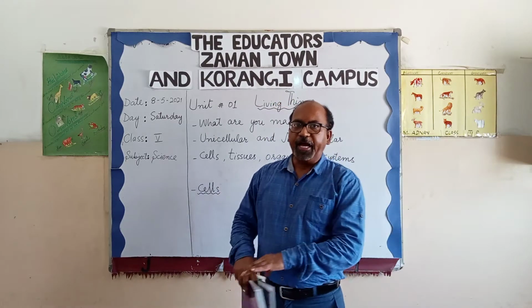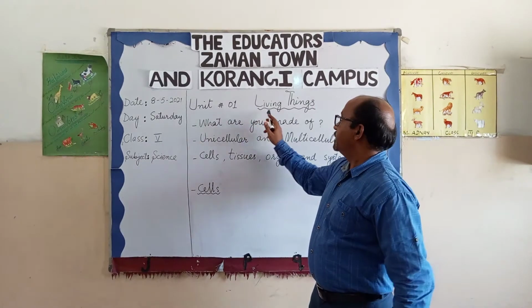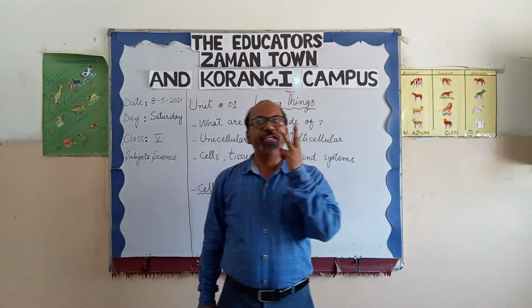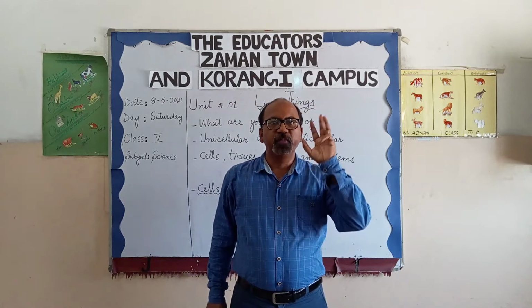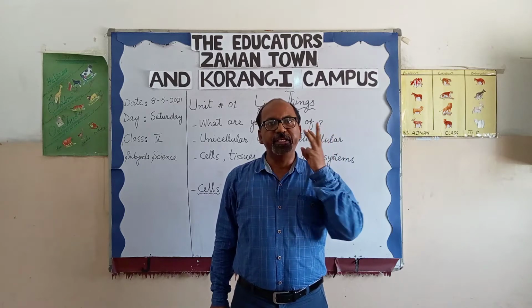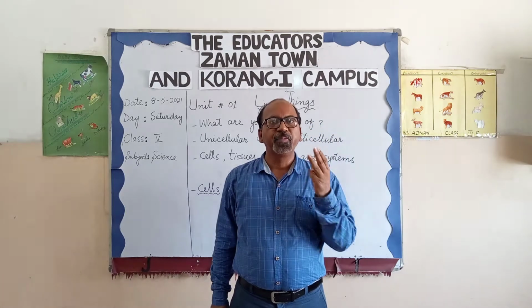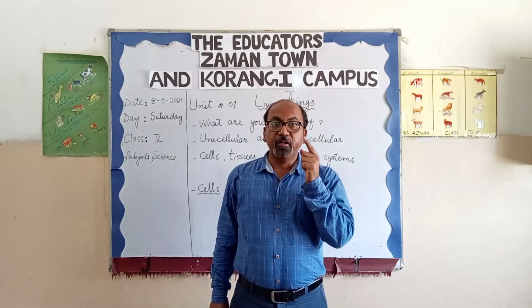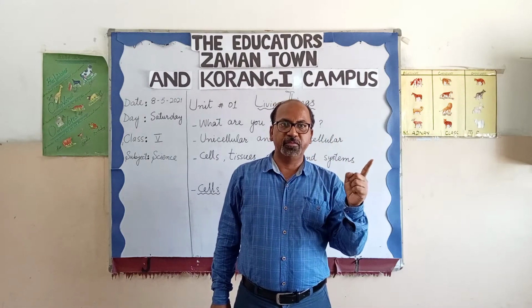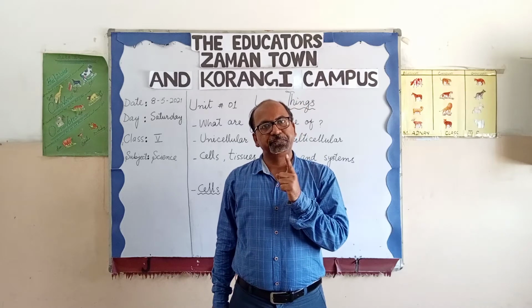First of all, as this is the chapter Living Things, living things are of 3 types: animals, plants and microorganisms. Human beings are included in the group of animals regarding science.